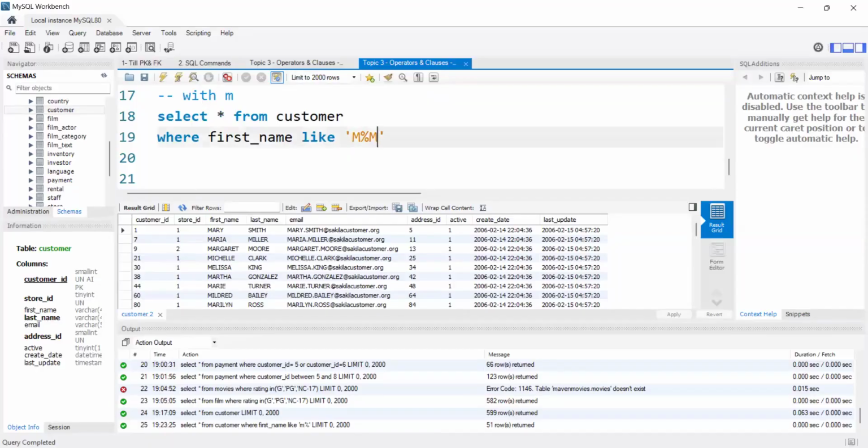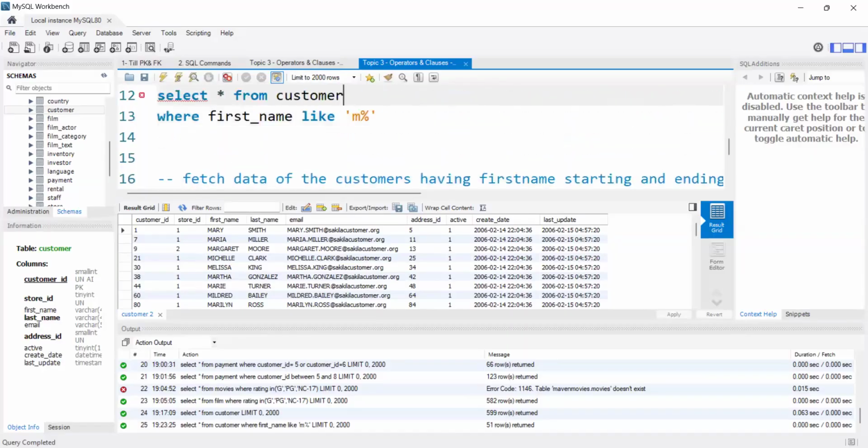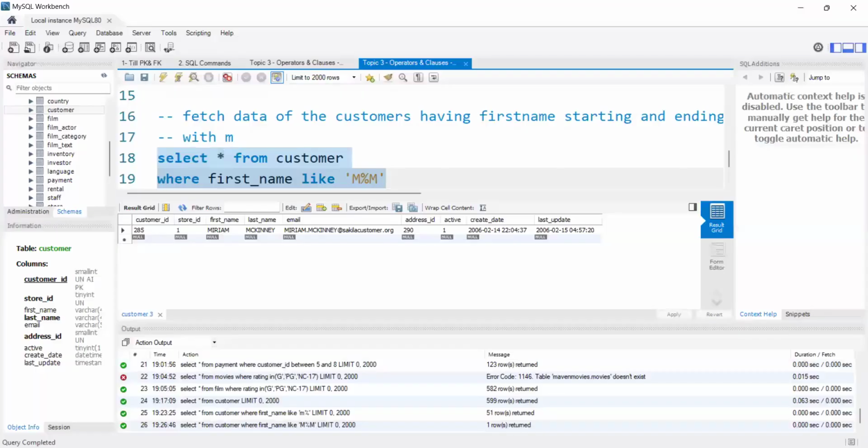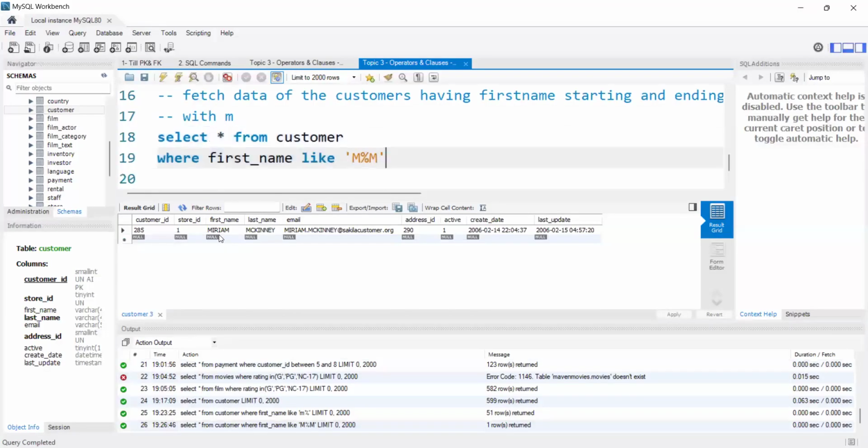Sorry, ma'am, should this M be case sensitive? Anything is fine. If you observe, previously I wrote small letter and it also worked. Now I'm writing capital letter intentionally, just to let you know it is case insensitive. However we write, it will work. So first letter should be M, in between there can be any number of characters, and the last letter should be M. Let me execute. See, I got only one row. Starting is M and last is M, in between I have some characters, something like Miriam. The name is Miriam. Did you get my point?